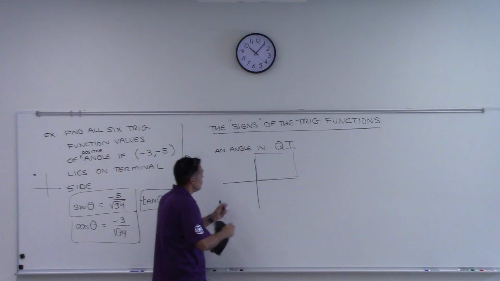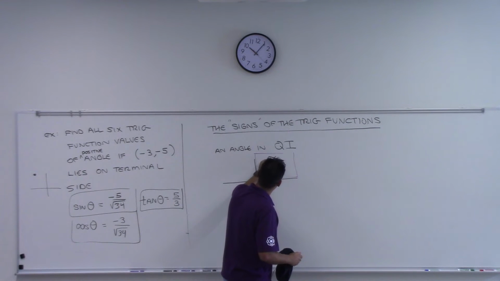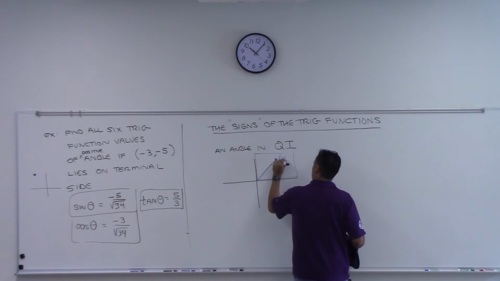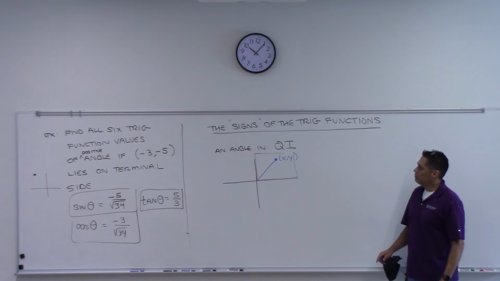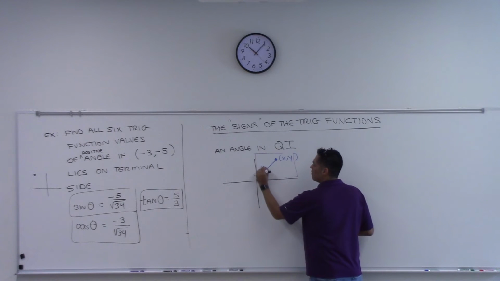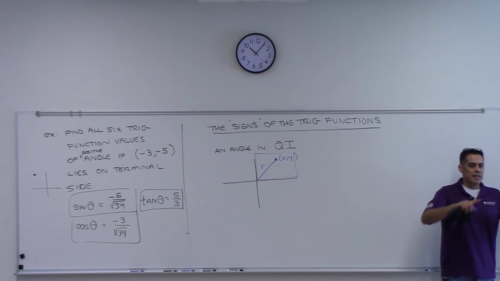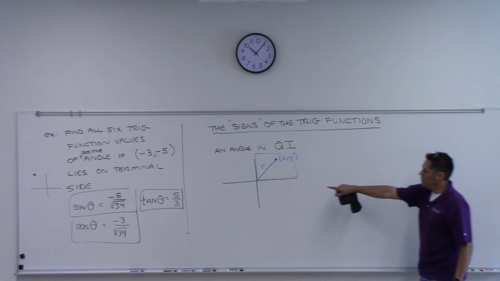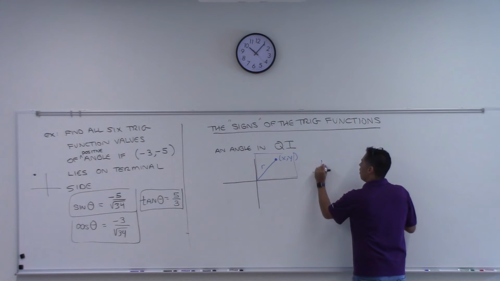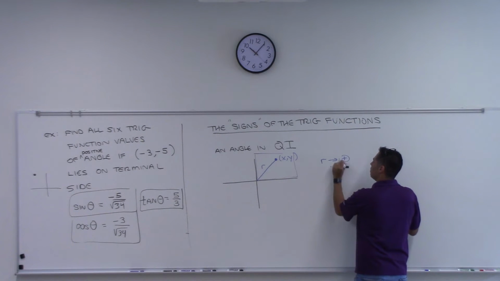So I'm just going to pick an arbitrary angle by just picking some arbitrary point. There's an angle. This would have an x and a y. And then, of course, there would be an r, wouldn't there? The r is always positive, because r is always going to be the hypotenuse, that distance from here to here. So r is always a positive number.